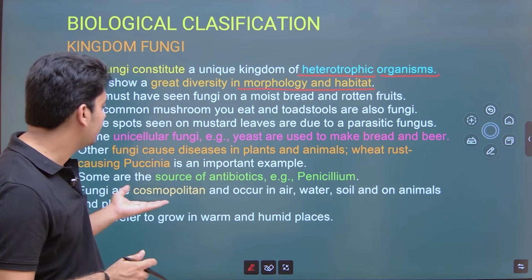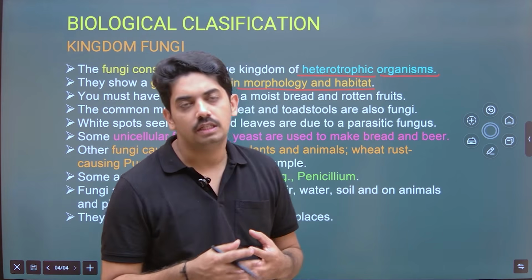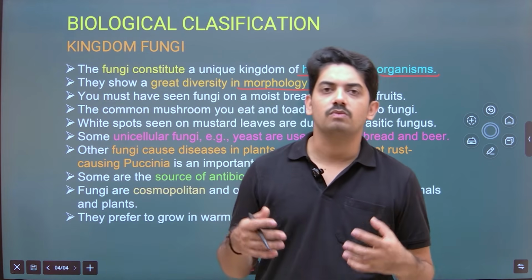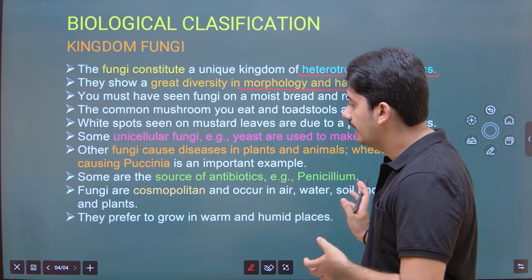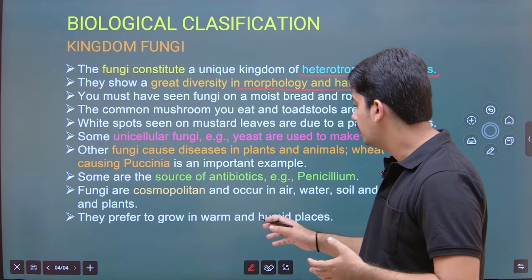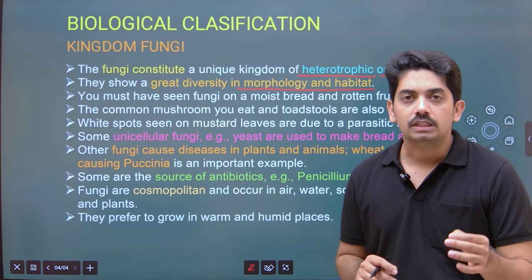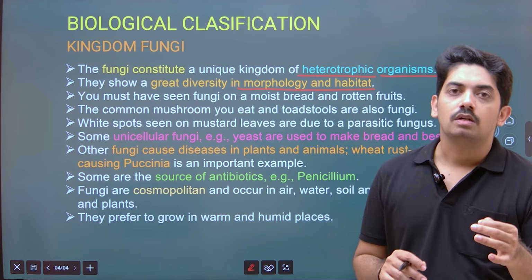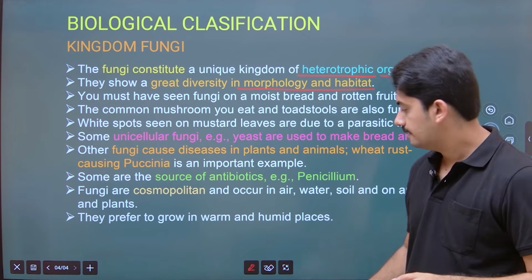Okay, and fungi are cosmopolitan. You find fungus in different places like in air, water, and in soil, and on animals and plants. So they prefer to grow in warm and humid places. The best condition for the growth of fungus is warm and humid places.